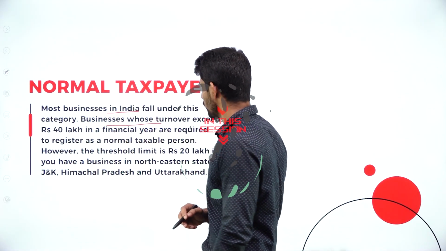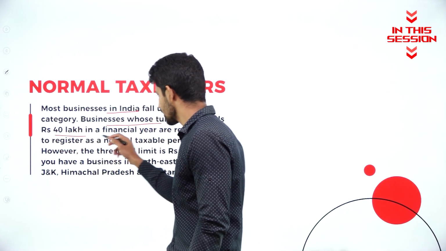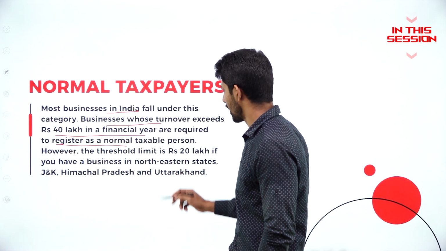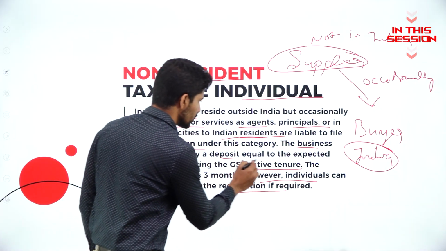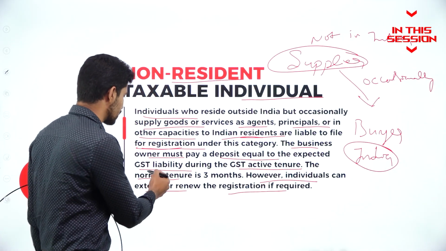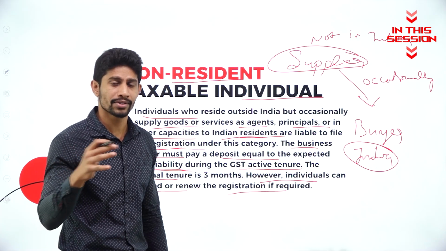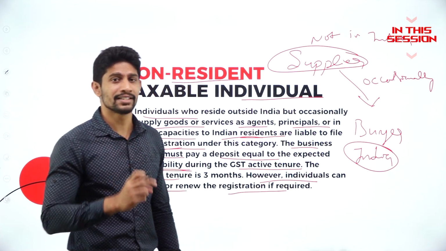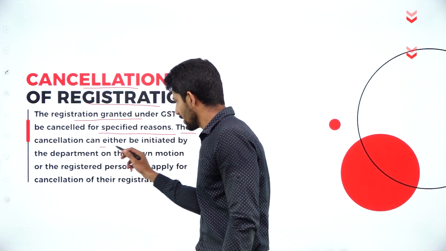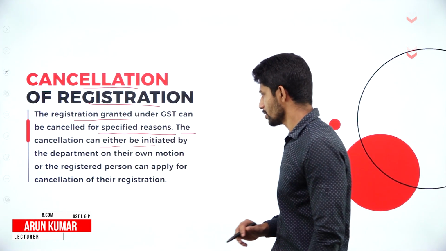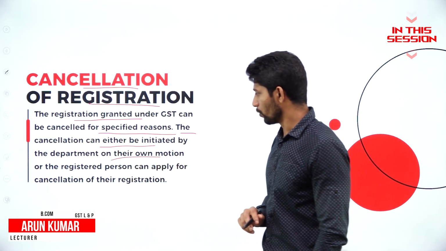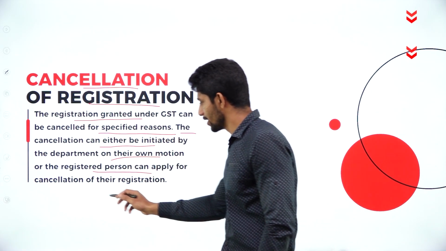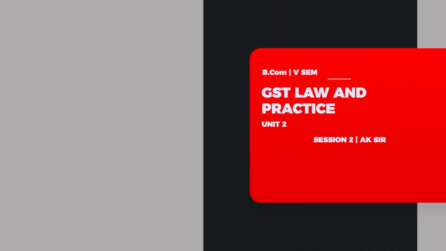Businesses whose turnover exceeds rupees 40 lakhs in the financial year are required to register as a normal taxable person. He is supposed to deposit an amount with the GST authority that is equivalent to the expected GST liability. The cancellation can either be initiated by the department on their own motion, or the registered person can apply for cancellation of the registration.